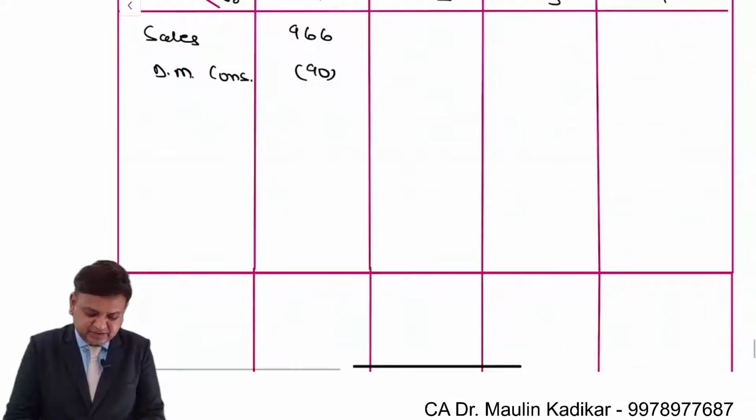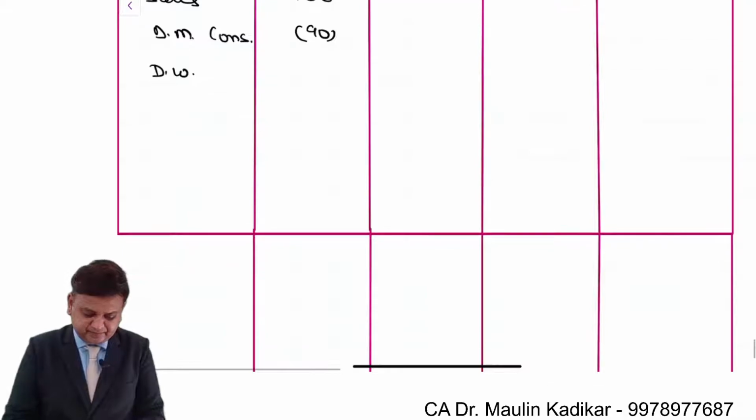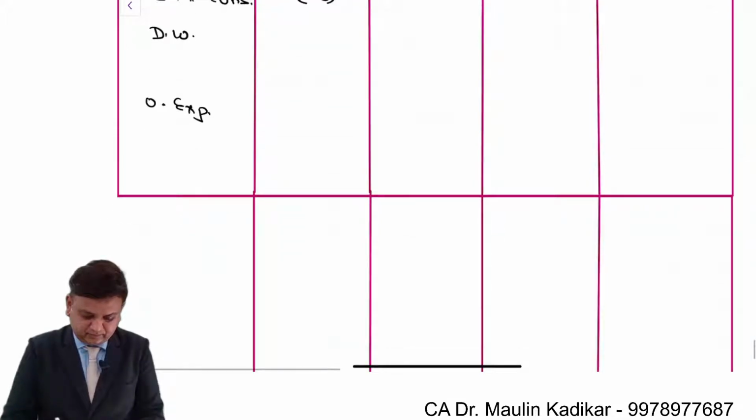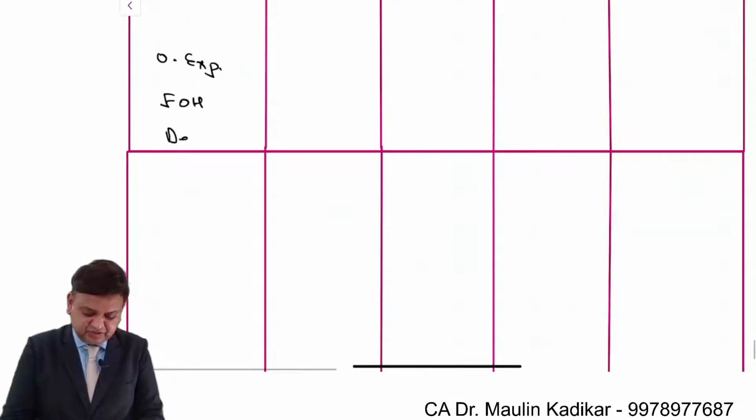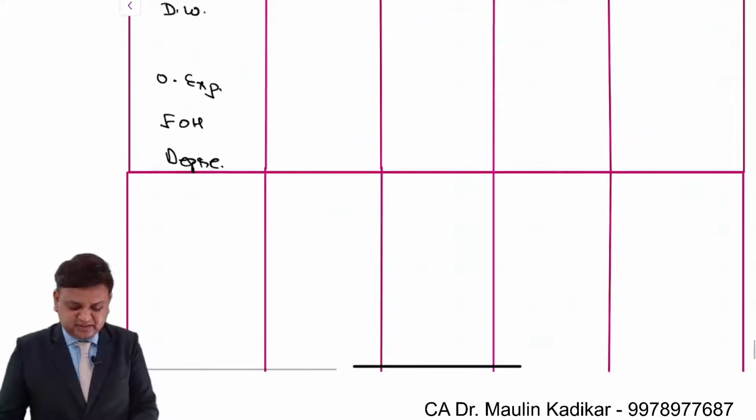Then information is given for the direct wages. Then overhead expense, that is other expenses. Then factory overhead is given. Then we have been given depreciation, that is again as per the Income Tax Act.